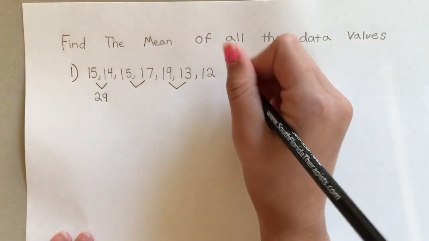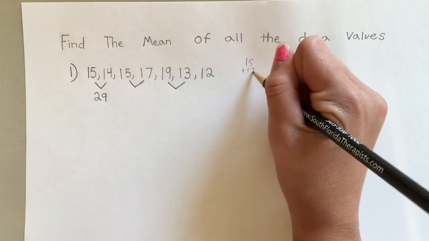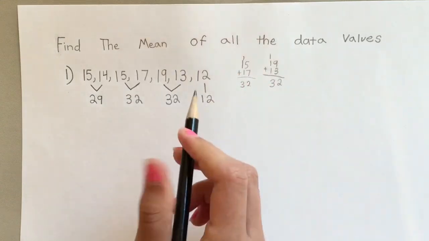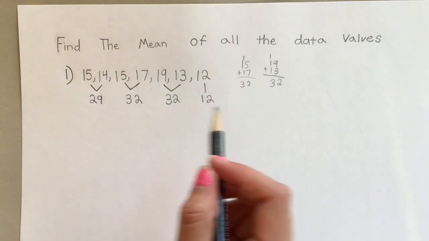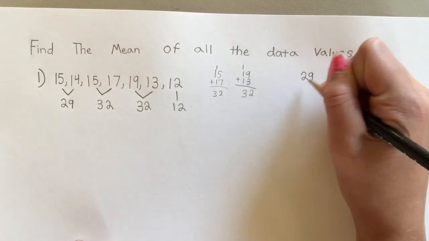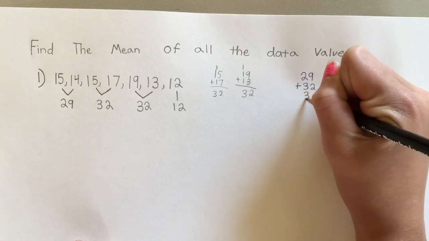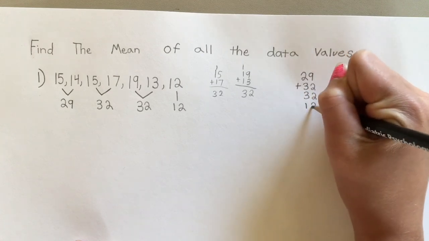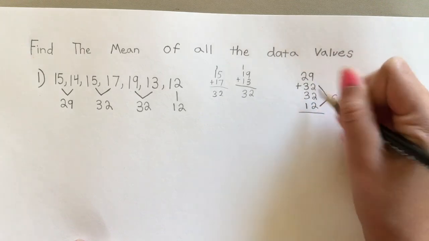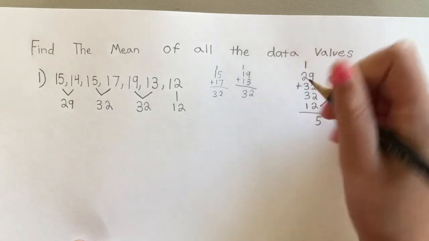15 plus 17. Sometimes when you can't find the answer off the top of your head, you just go to the side and do that. Then once you have this, you just add all these together because it's easier to add with fewer numbers. So I'm just going to go to the side and add 29 plus 32 plus 32 plus 12. So this would be 6, and then this would be 15. And then 3, 9, 10.